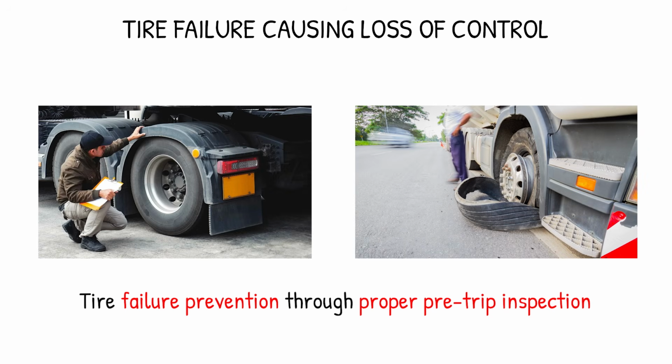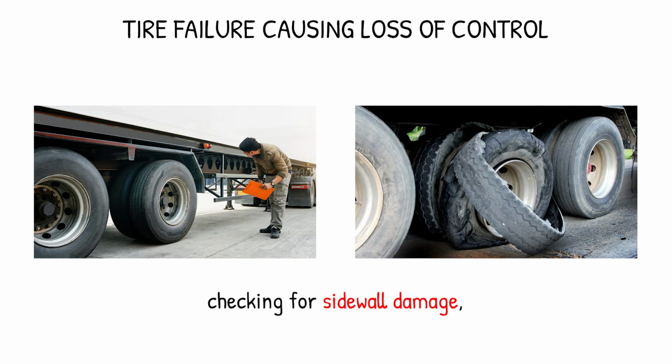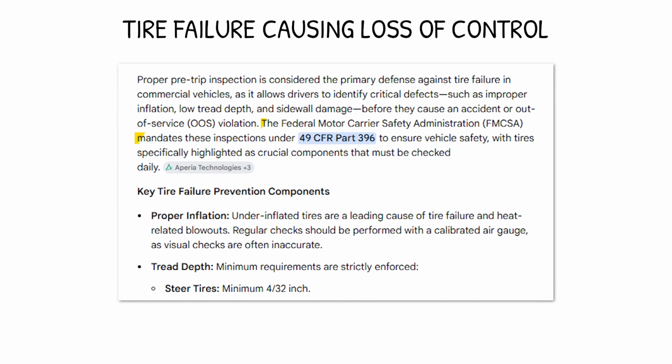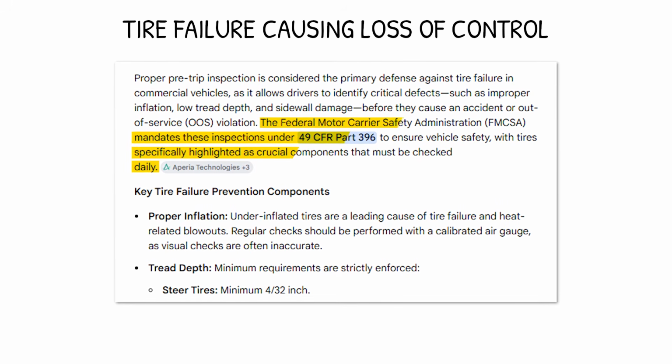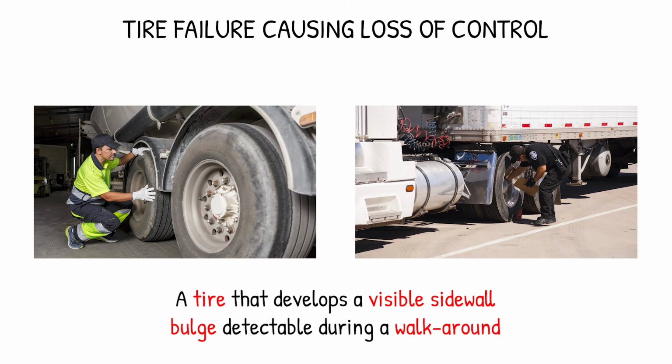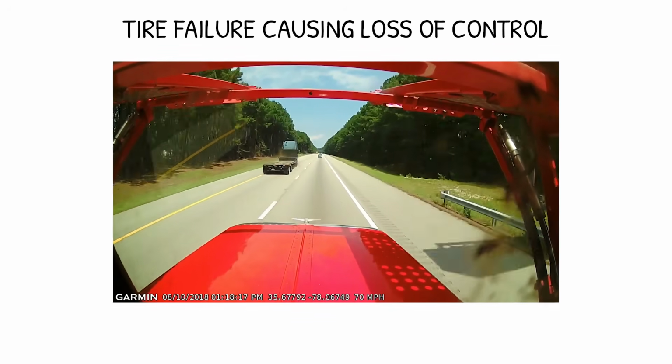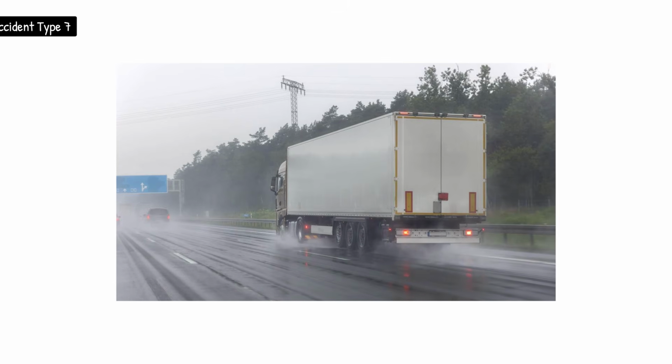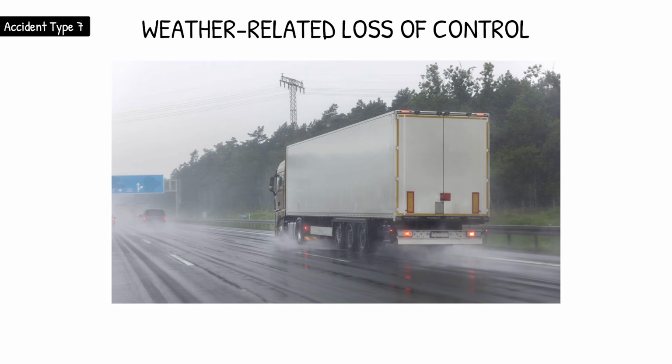Tire failure prevention through proper pre-trip inspection, checking for sidewall damage, tread depth, and proper inflation is documented in FMCSA maintenance guidance as the primary prevention mechanism. A tire that develops a visible sidewall bulge detectable during a walk-around becomes a blowout at highway speed if not caught before departure. Accident type 7: weather-related loss of control.